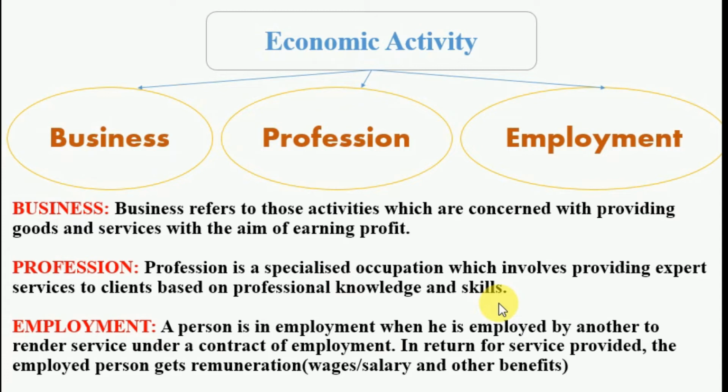Profession is a specialized occupation under which a professional provides expert services to their clients on the basis of their professional knowledge and skill. We can take a good example of a lawyer. A lawyer provides services to their clients on the basis of their professional knowledge and skill. Also, we can take another example of a doctor, who also provides services to their patients on the basis of professional knowledge and skill. And how can they become a professional?